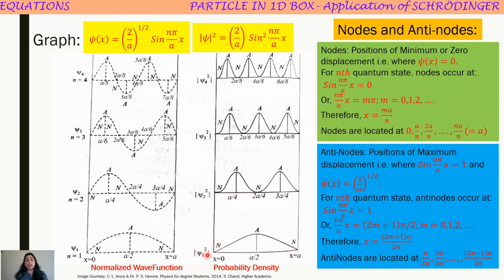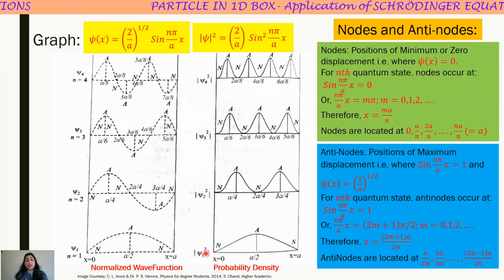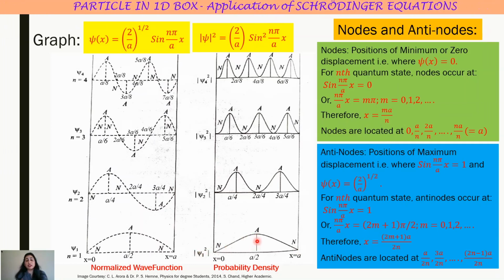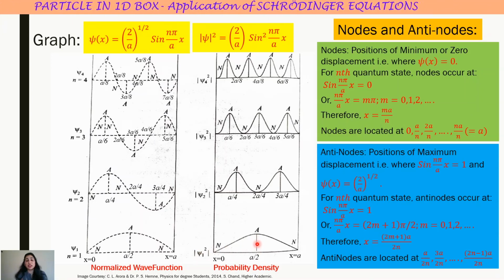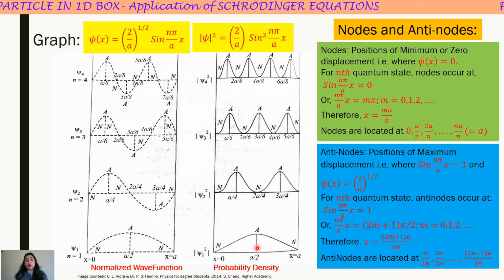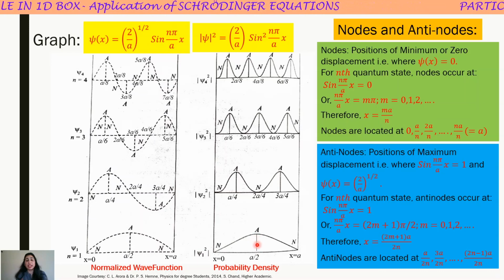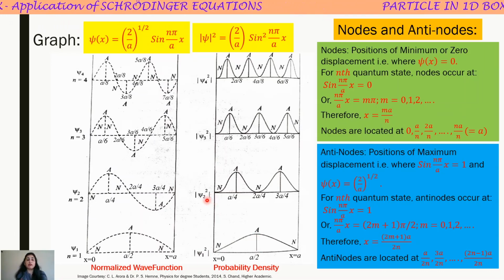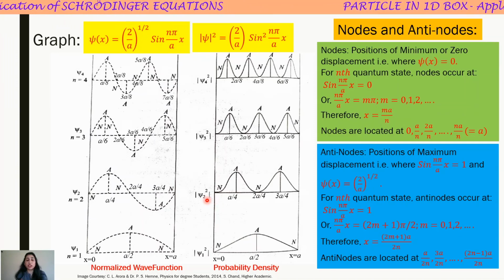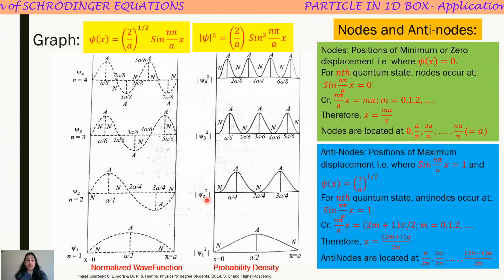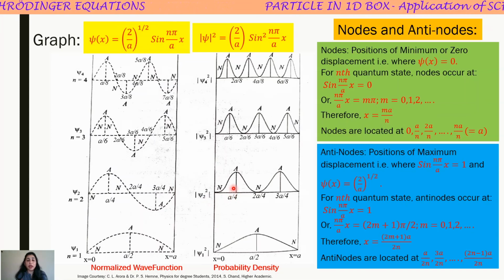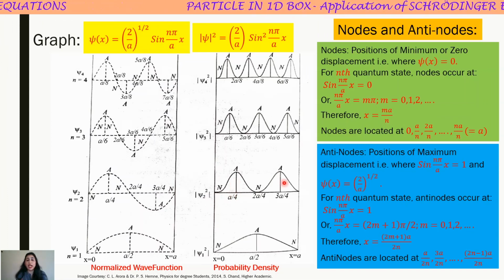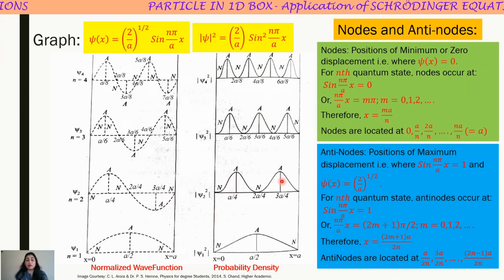If the particle is in first energy level, corresponding to this energy, the particle has maximum chances to be present in the middle of the box, that is at position a by 2. And if the particle is in second energy level, that is in the second quantum state, then it has maximum chances to be present at x equal to a by 4 and at x equal to 3a by 4.